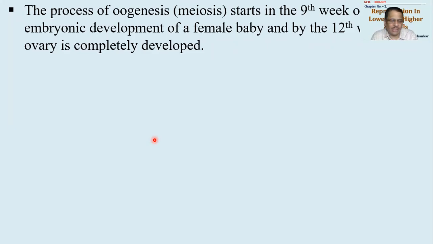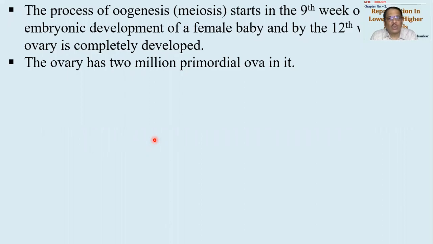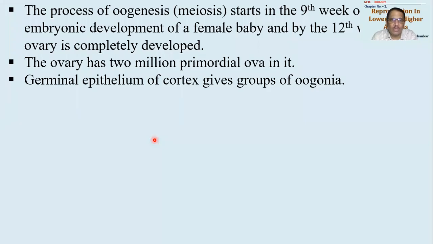So ये process जो है वो चलते ही रहेगा continuously till the menopause. oogenesis का process जो है वो continuous चलते रहेगा. Okay, so that is one idea behind it. Then the ovary will be having 2 million primordial ova formed in this particular way. तो endometrium क्या करेगा? गोनाडल डिस्क बनाएगा या गोनाडल रिज बनाएगा, इसमें से माइटोसिस होके oogonia बनेंगे. Oogonia will be covered by membrana granulosa. They will be forming primordial follicles. primordial follicles का मतलब होता है primary follicles, मतलब immature follicles. Okay, how many immature follicles will be there? Around 2 million immature follicles will be there present in the body of female.